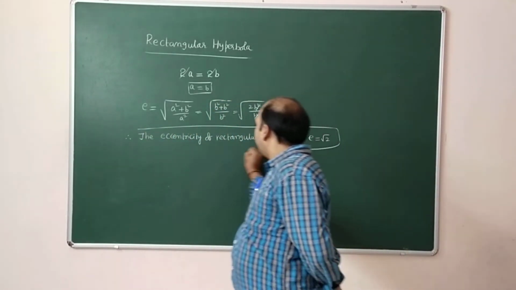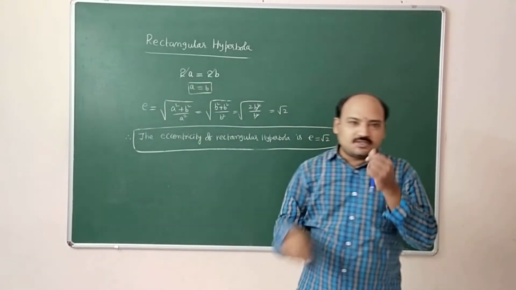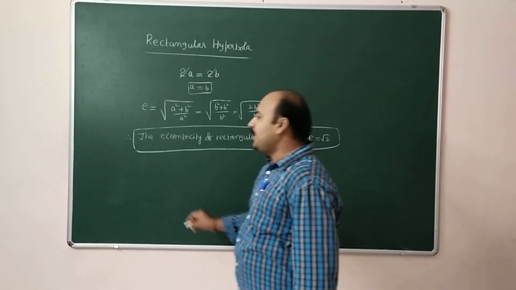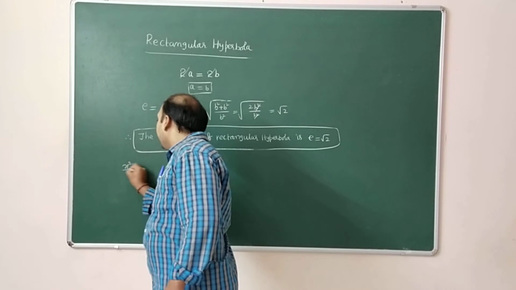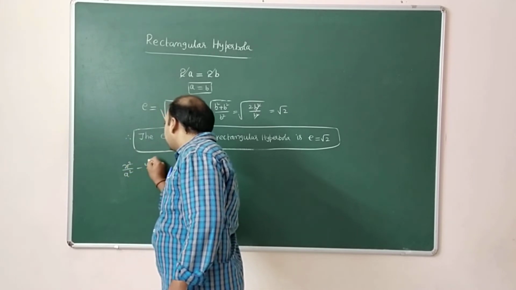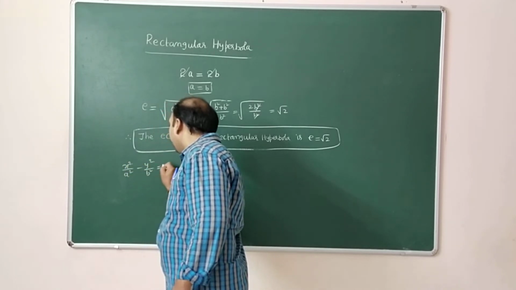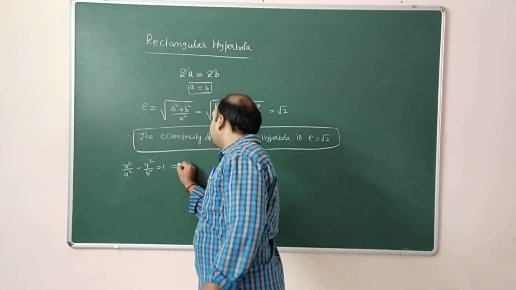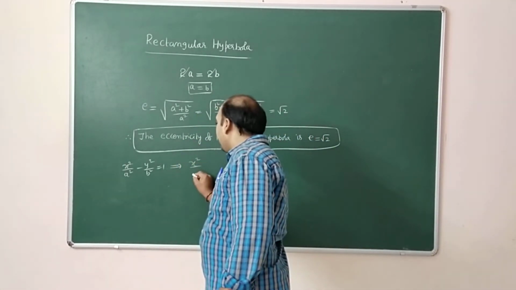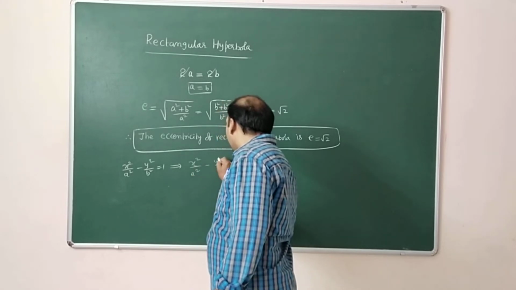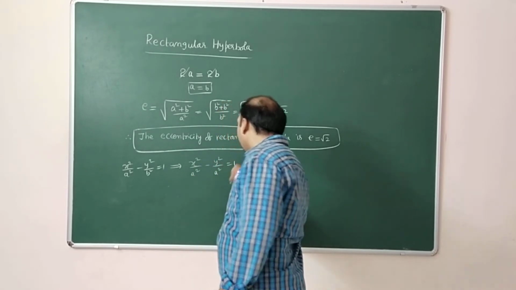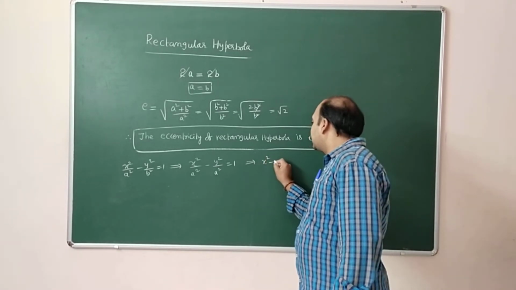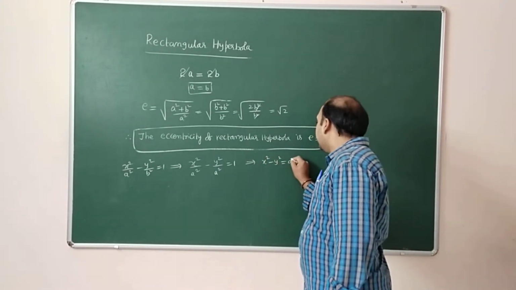What is the general form of rectangular hyperbola? When a is equal to b, the hyperbola equation is generally x square by a square minus y square by b square equal to 1. So whenever a is equal to b, in place of b substitute a, x square by a square minus y square by a square equal to 1. Taking LCM, this equation becomes x square minus y square equal to a square.